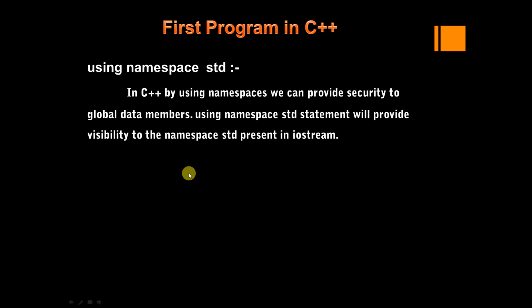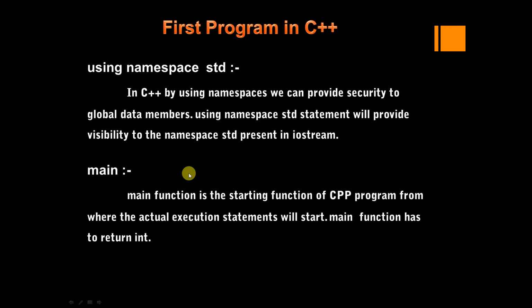We have some other methods also to access the contents in the namespace. For the time being, just ignore it. Using namespace std is just to access the globally declared elements in the iostream file. Currently you just keep that in mind. In the upcoming sessions we will discuss why this namespace is introduced, how we are providing security to the global data members, and in how many ways we can access the namespace contents. All these things we will discuss in the upcoming sessions.